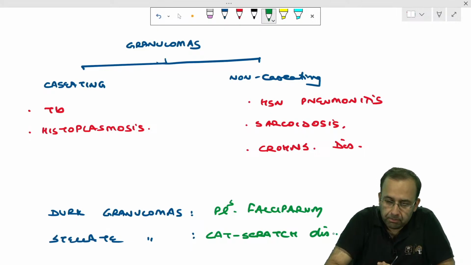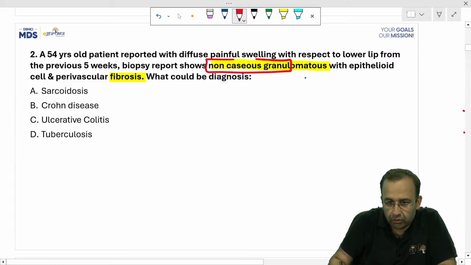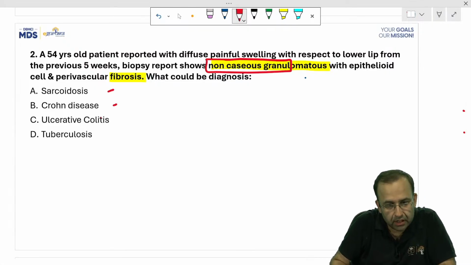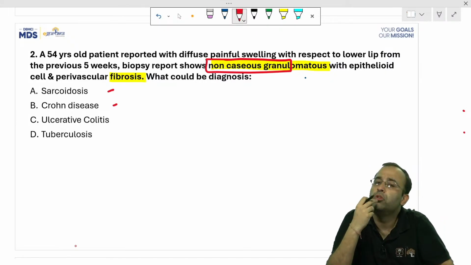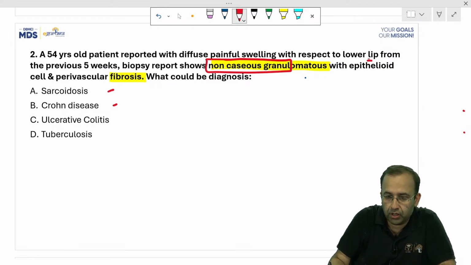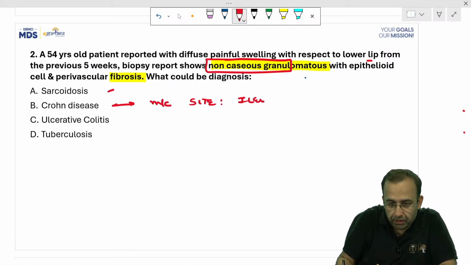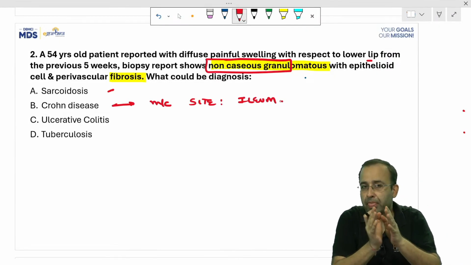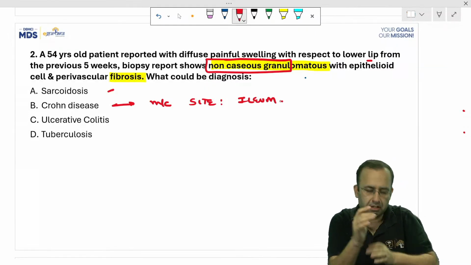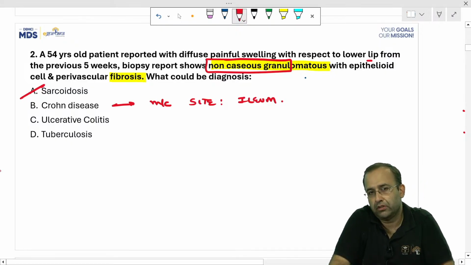So coming back to this question, the examiner was talking about non-caseating granulomas, which are seen in both sarcoidosis and Crohn's disease. TB was out in this. Now have a look at the examiner talking about lower lip swelling or granulomas in the lower lip. If it was a case of Crohn's disease, which is the most common site of involvement? Most common site of involvement being ileum. We will differentiate Crohn's versus ulcerative colitis quickly now. It is asked, it is an important topic in GIT medicine, so we'll have a quick look at this. So making the answer as sarcoidosis in this case.